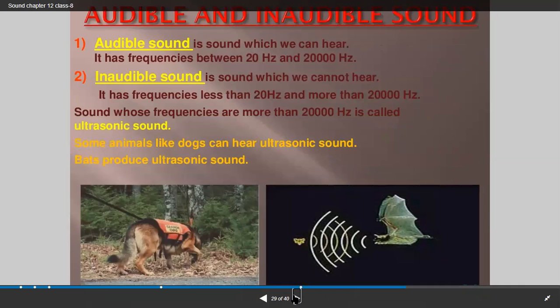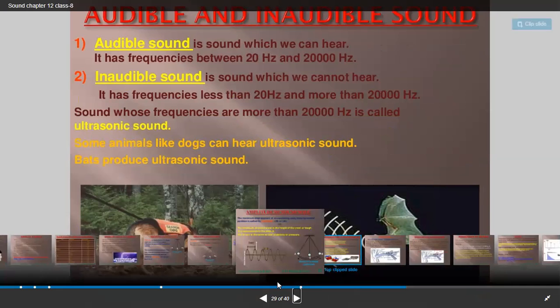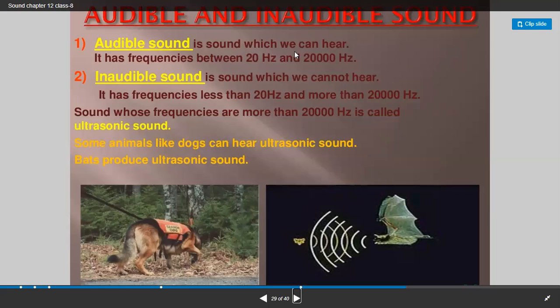Then what is the difference between audible and inaudible sound? Audible sound is sound which we can hear. It has frequencies between 20 hertz and 20,000 hertz. So some sound we cannot hear. They are called inaudible sound. The sound which we can hear is called audible sound. It has frequencies between 20 hertz and 20,000 hertz.